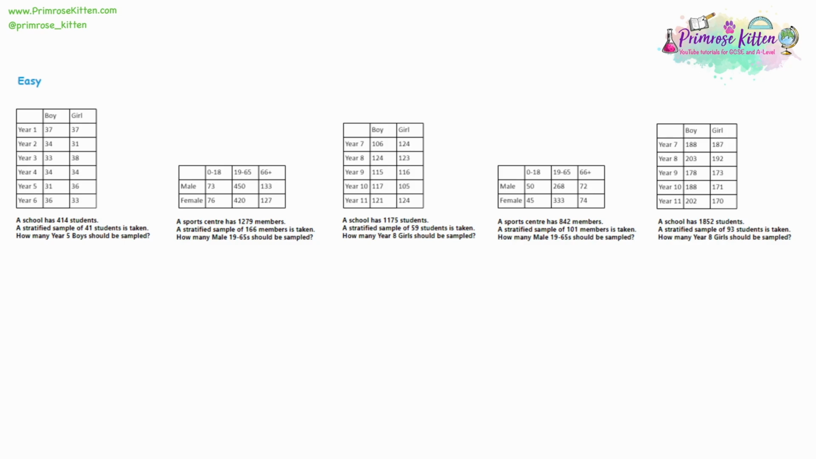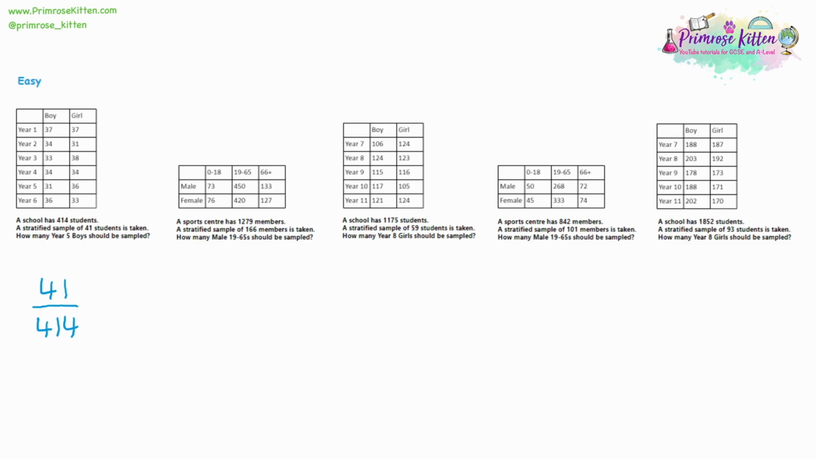Now you could get that number by adding up all the boys and girls in each year group, but often the question will give you that number. But it's important to know that if you don't have the total number, you can work it out by adding up all the numbers in the table. Now the way that we sample is that we take the number of students we are sampling, 41 students, and we divide it by the total. And what this does is it gives us the percentage of each group we need to sample.